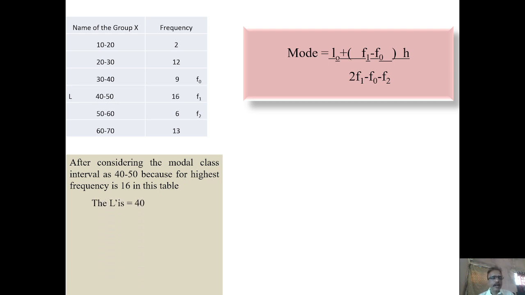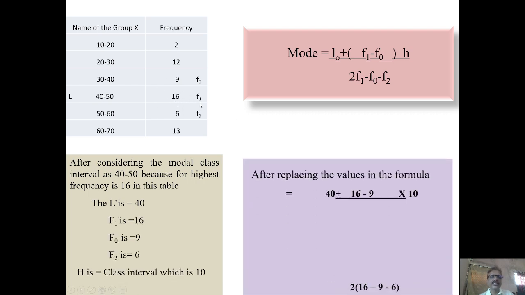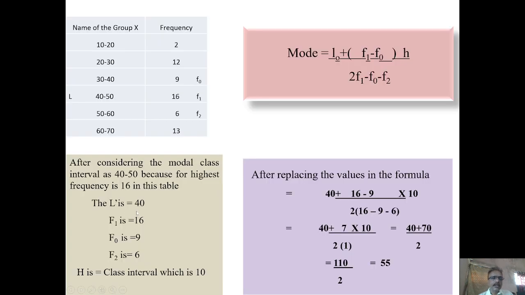Okay, L is 40. I already told you the higher frequency is known as F1, and its lower limit will be L. F1 is 16, and F0 is the previous frequency of F1, that is 9, and F2 is the following frequency of F1, that is 6.